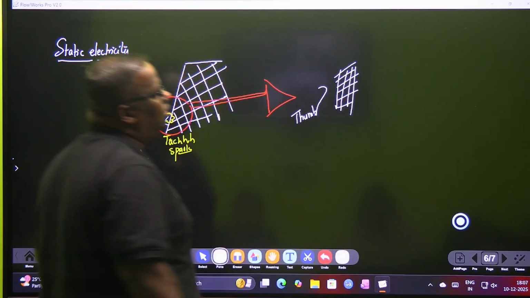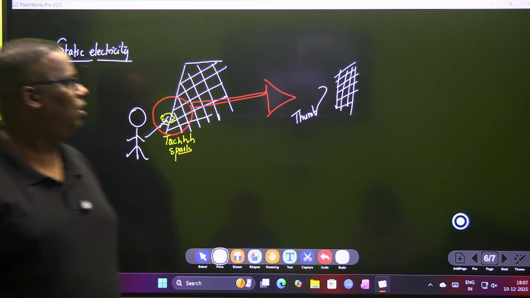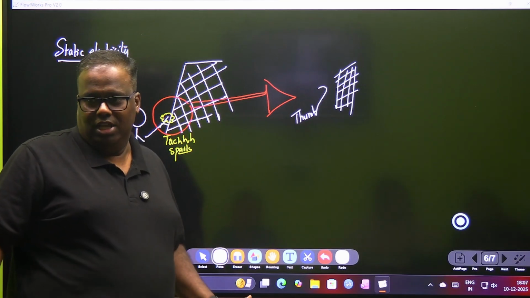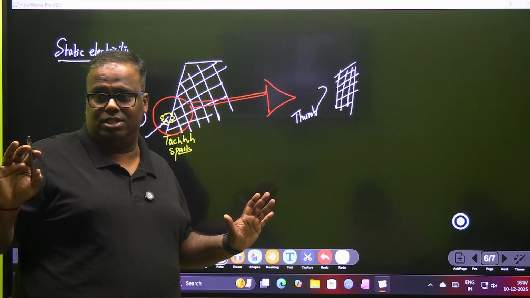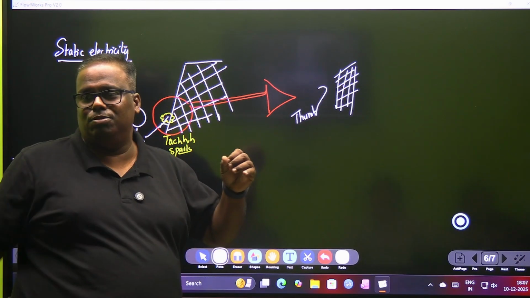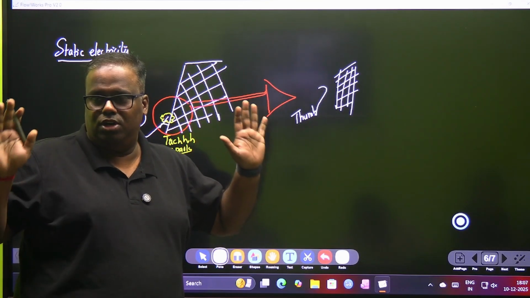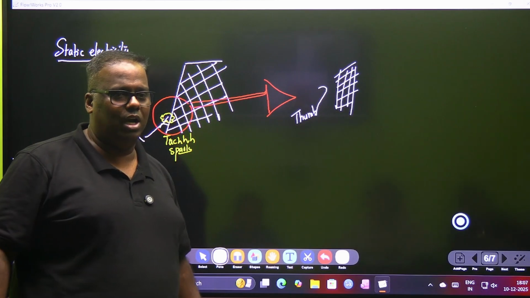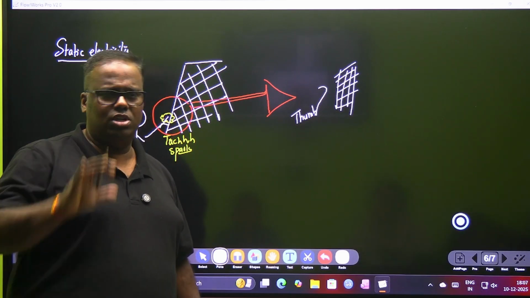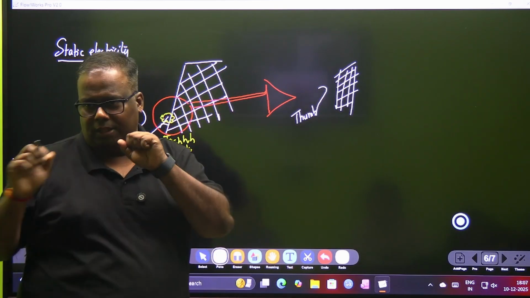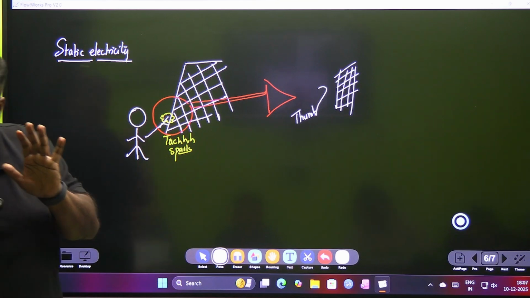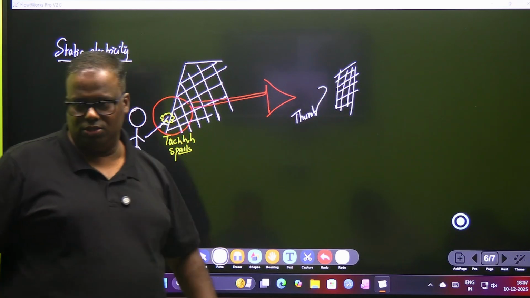Now, if I'm wearing very good rubber slippers, then the charge is contained in my body. A conductor can contain a charge if you can cut its connection from the ground. So let you charge me by making me sit in front of an LED TV for 2-3 hours and make me wear good rubber slippers and ask me not to touch anything. Yes, I'm also charged. Are you understanding? And this wire mesh is also charged.